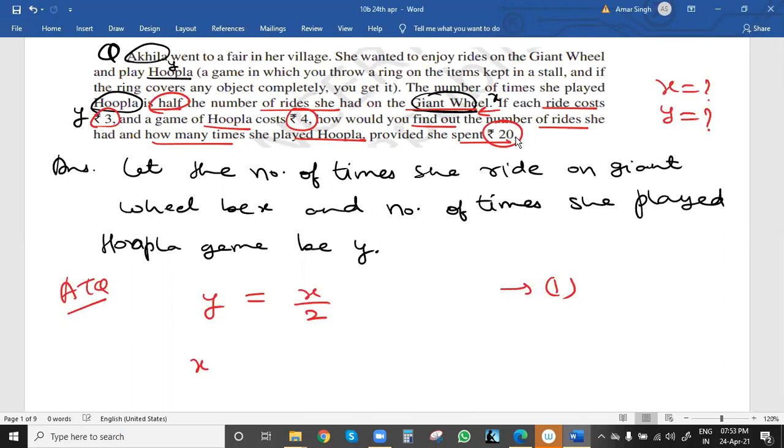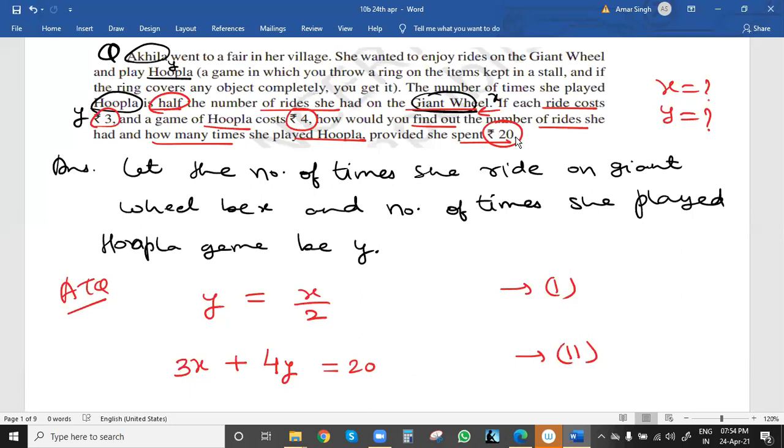See, x times she rode on the giant wheel, so the total cost will be 3x, because one ride is 3, plus one time playing the hoopla game is 4 rupees. Y times she played, so 4y, equal to 20, because the total cost will be 20.